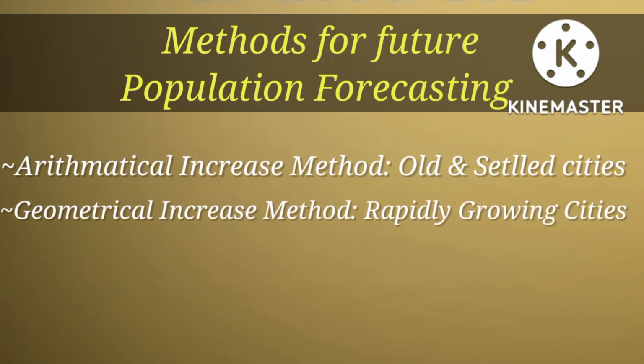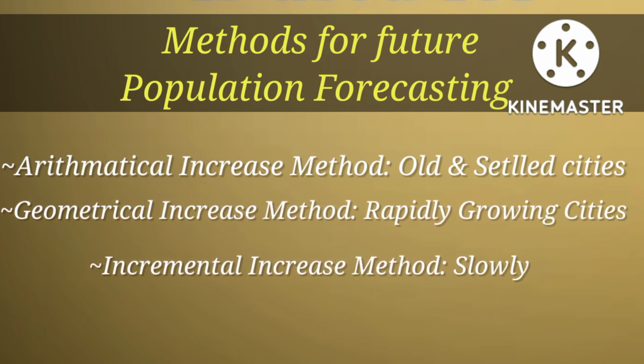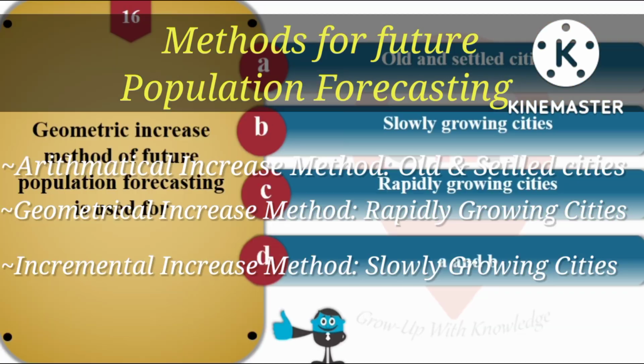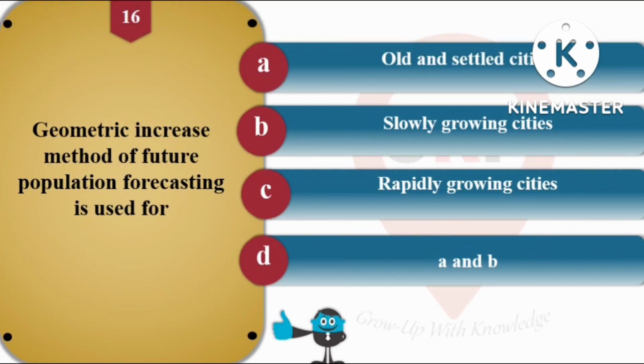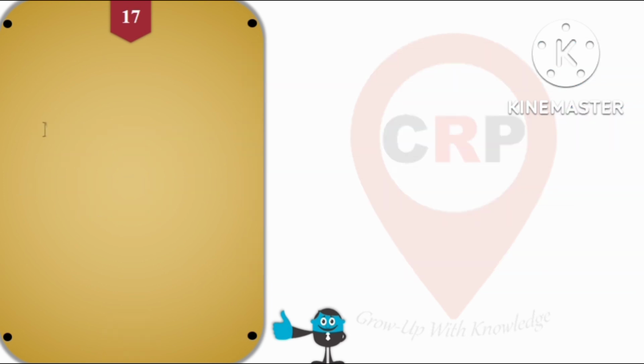Geometrical increase method, it is for rapidly growing cities, and the incremental increase method, it is for slowly growing cities. So here our question is geometric increase method. So it is for rapidly growing cities, and that's why our answer for this question number 16 is option number C.